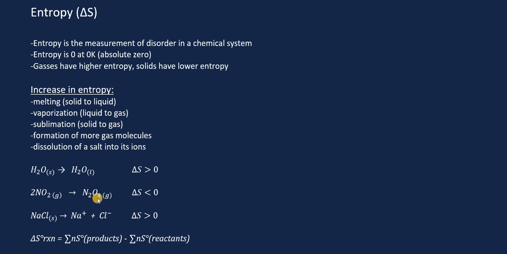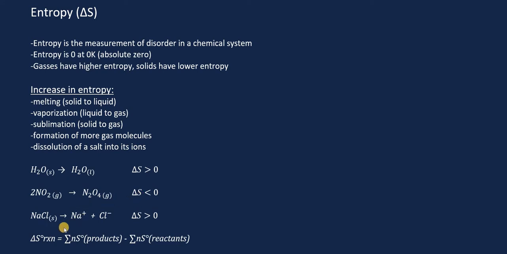So we're taking two gas molecules and we're fusing them to make one gas molecule. So because we're going from more disorder to less disorder, our entropy is decreasing. Therefore, we have a negative entropy value here. Delta S is less than zero because we're decreasing the entropy of this system.